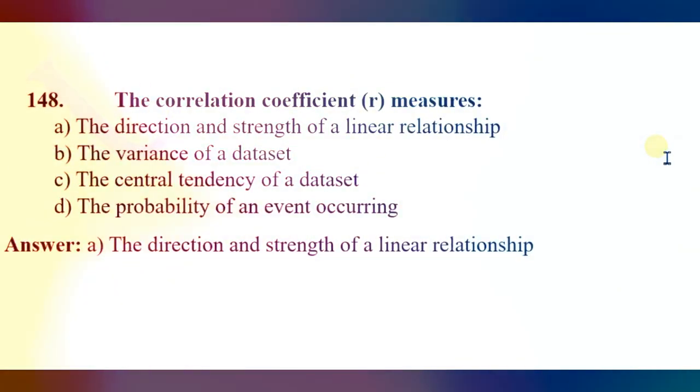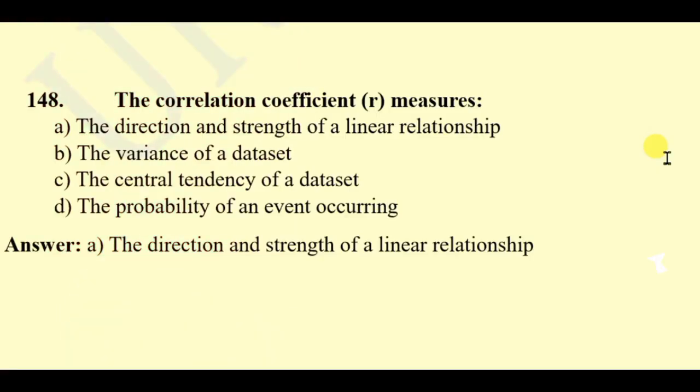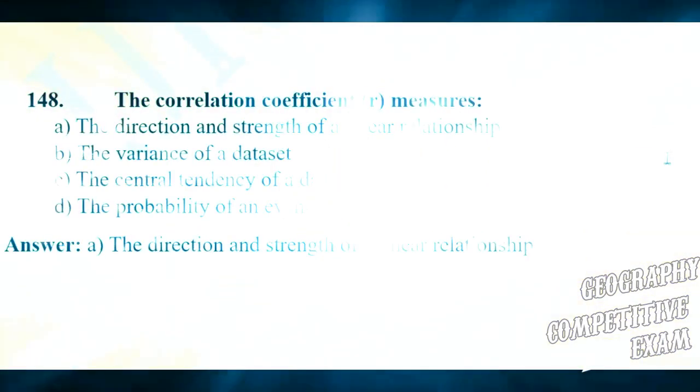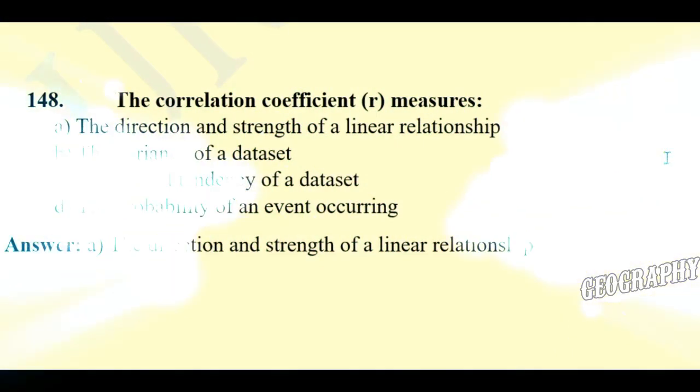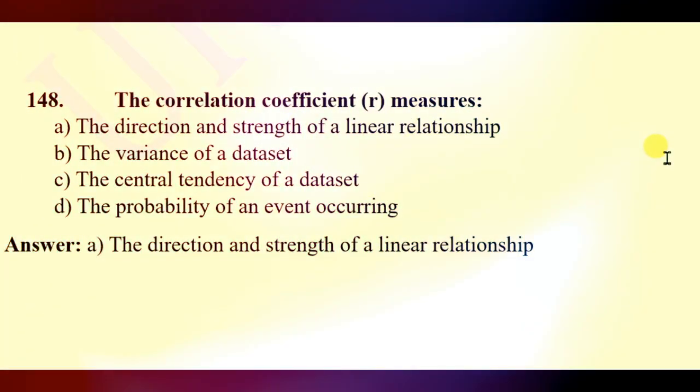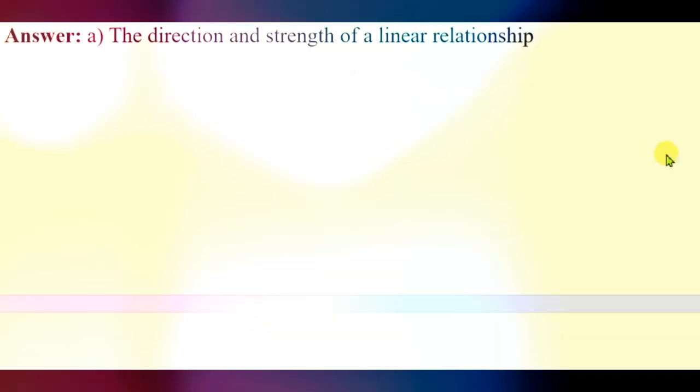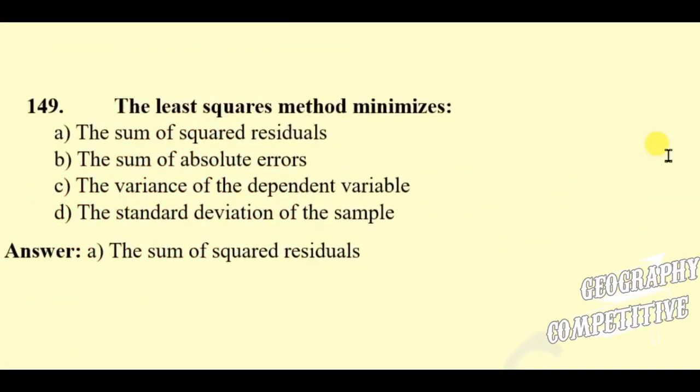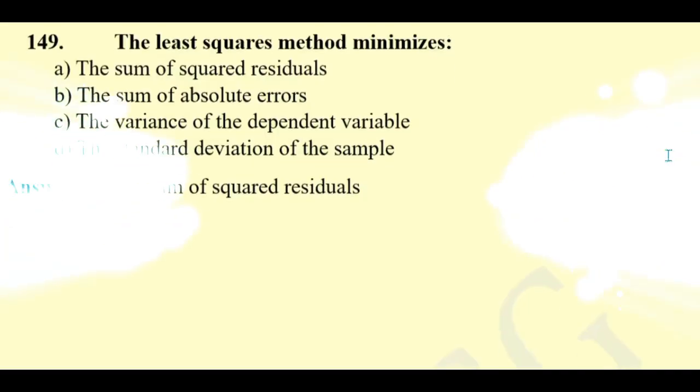Question 148. The correlation coefficient R measures the direction and strength of the linear relationship, the variance of a dataset, the central tendency of a dataset, the probability of an event occurring. The right answer is the direction and strength of a linear relationship. Question 149. The least square method minimizes the sum of squared residual, the sum of absolute errors, the variance of the dependent variable, the standard deviation of the sample, and the right answer is the sum of the squared residual.